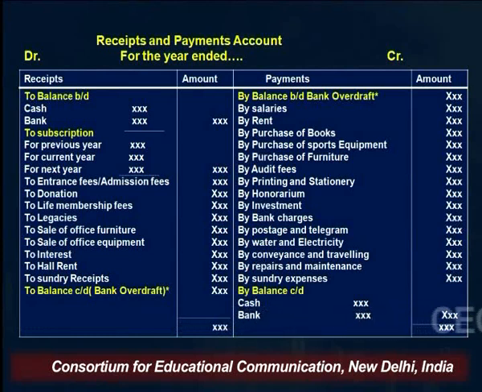Then the next is donation, whether it is a general donation or it is given for some specific purpose. Both types of donation are shown on the receipt side of this account. The next one is life membership fees, which is paid once in a lifetime. Legacies, sale of office furniture, sale of office equipment. If there is a sale of any asset, that has to be shown on the receipt side. Any interest received on any investment, or hall rent, or any other receipt.